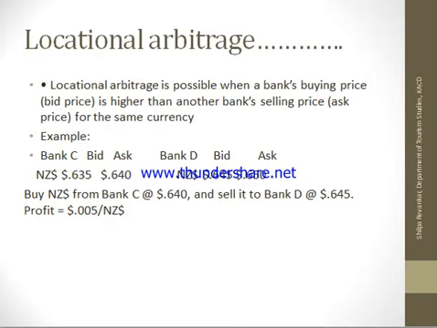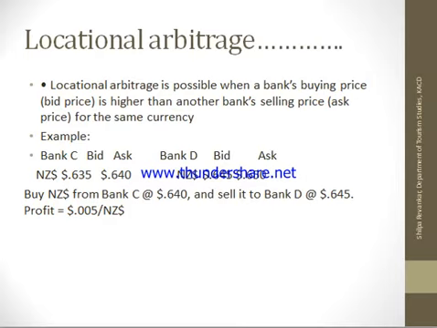You may get confused, so once more I'll tell you. The bid price is the price at which the bank is buying the currency, and the ask price is the price at which it is selling the currency. When you are buying, the bank is selling, so it is the ask price of 0.64.